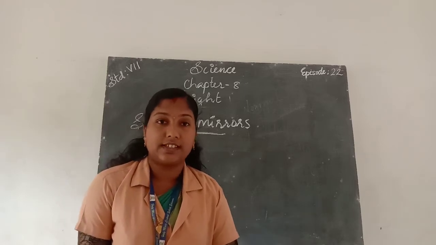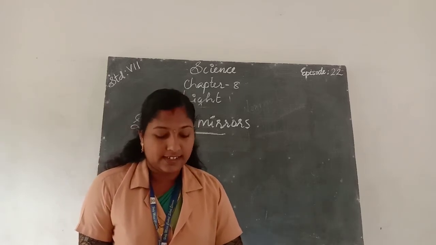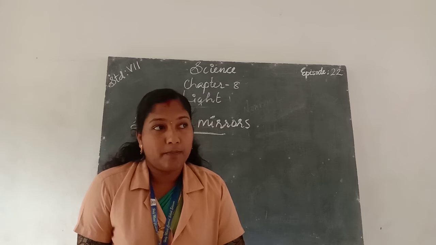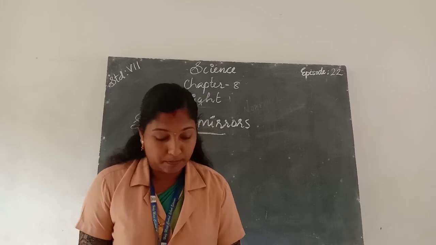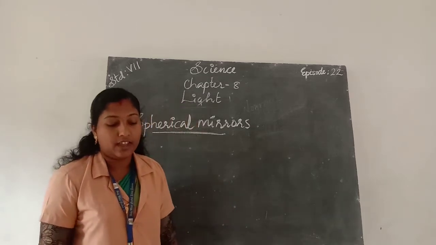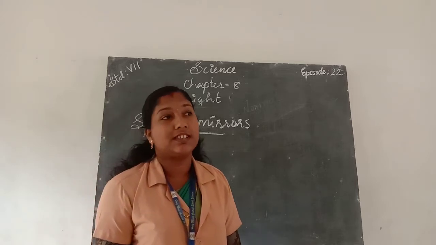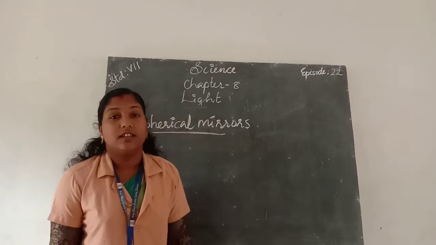A spherical mirror is a mirror which has the shape of a piece cut out of a spherical surface.